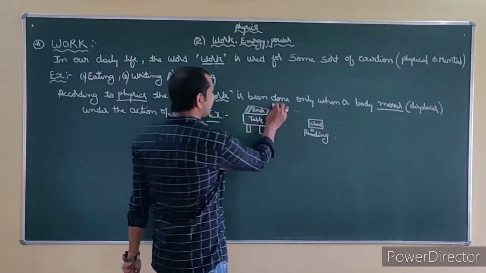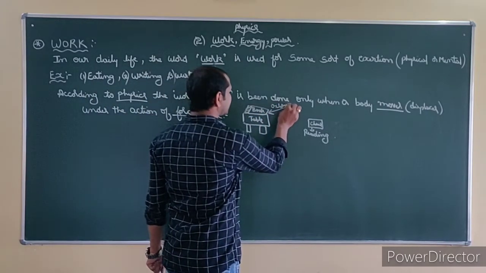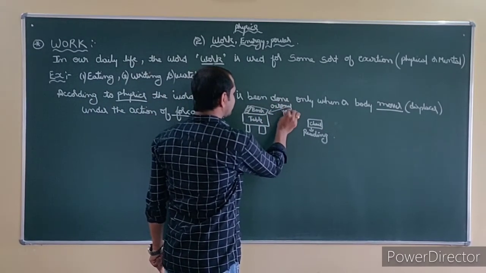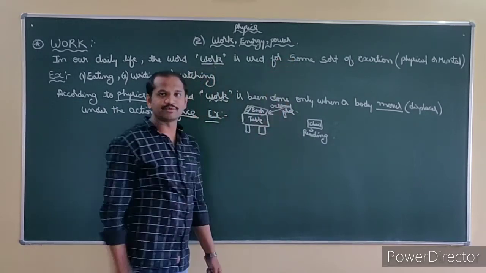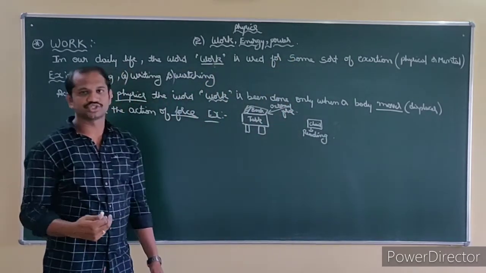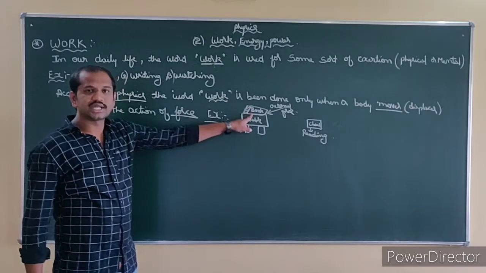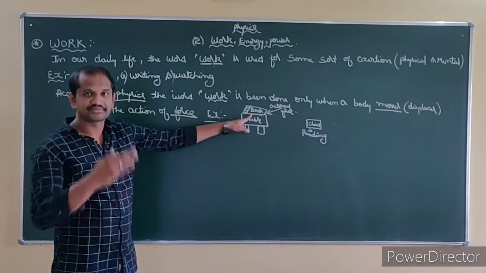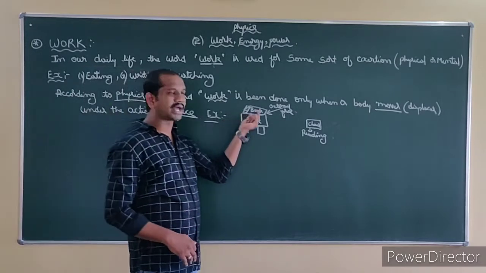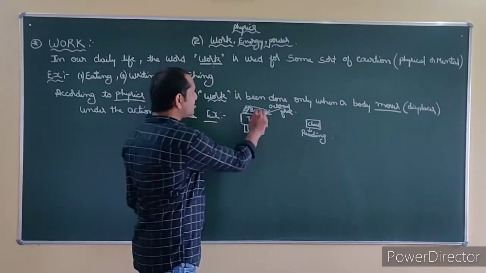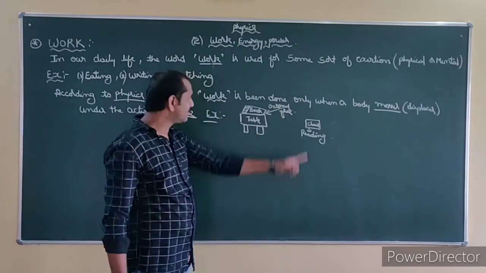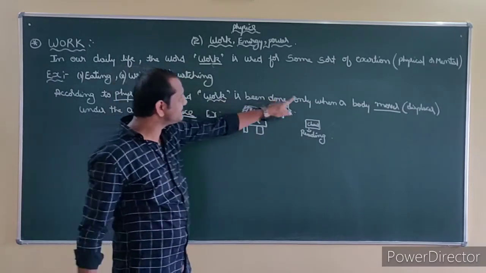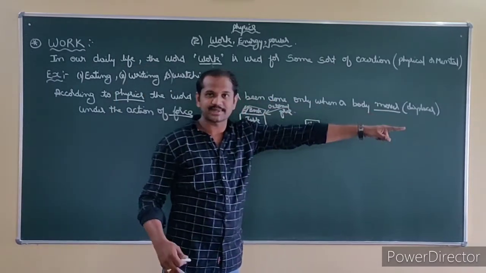See, you are applying an external force here, right? You are applying an external force to take the book from there. Taking Newton's laws of motion, before it was in a state of inertia. Which state of inertia? Inertia of rest. When you keep applying the force, what happens? You took the book and the book got displaced. Now come back here. Work is being done only when a body moves or is displaced.